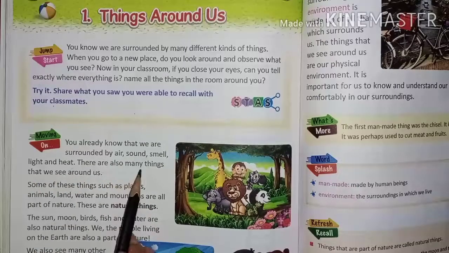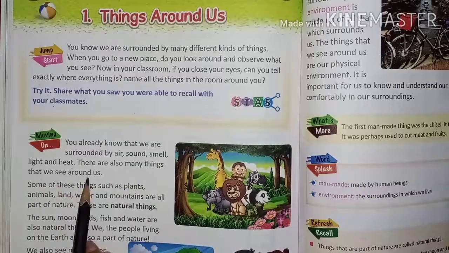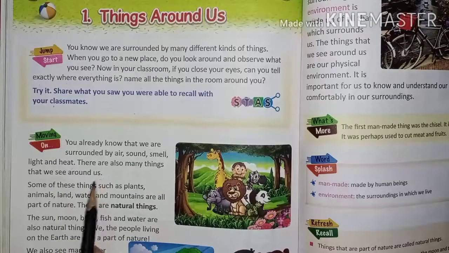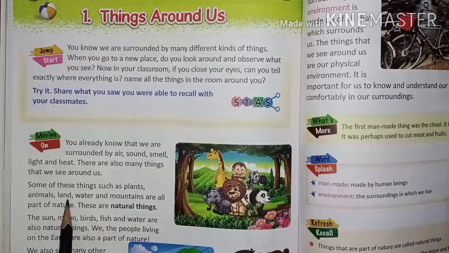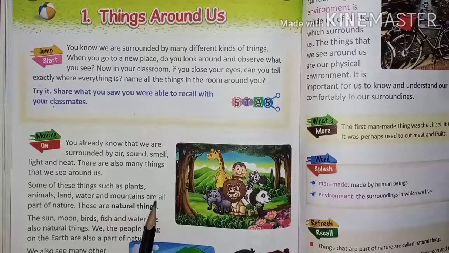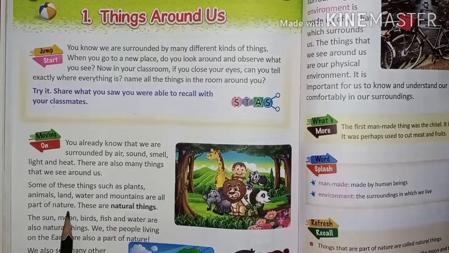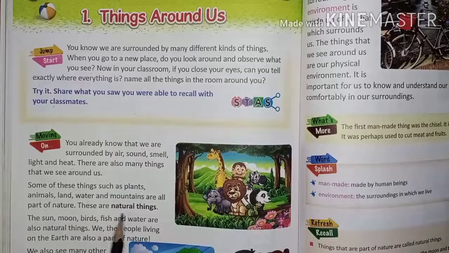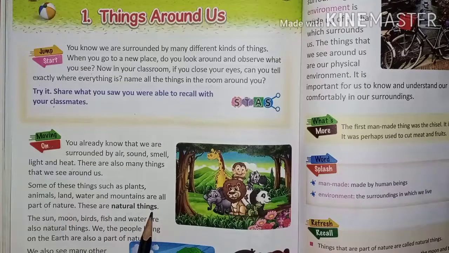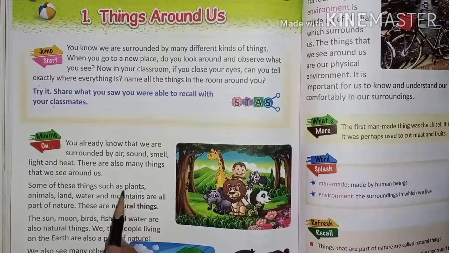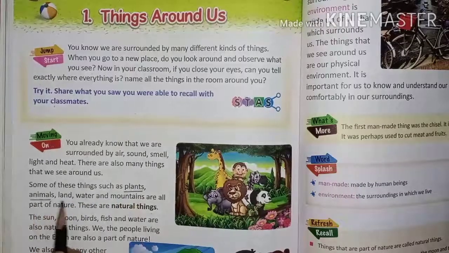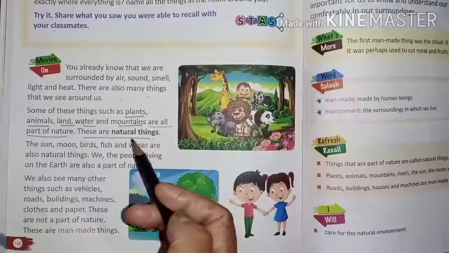There are also many things that we see around us. Some of these things, such as plants, animals, land, water and mountains, are all part of nature. These are natural things. What are the natural things? Plants, animals, land, water, mountains.